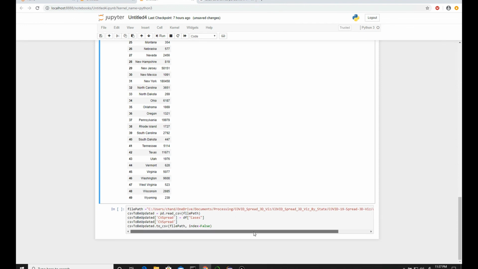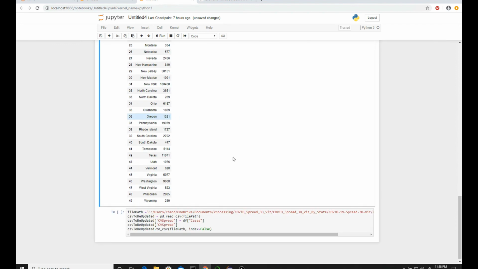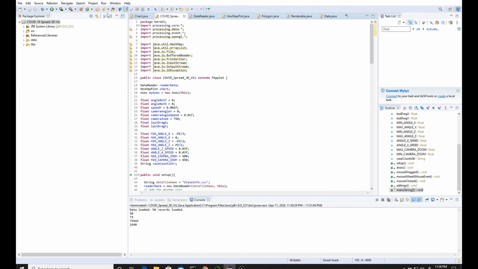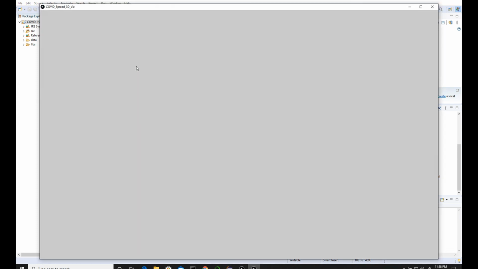Now this is the file that is used by the Java visualization. This file contains more columns than this data, because it contains the state locations and all those things. So the collected data will be put inside this file. I'll run this one, and then it's loaded. Now I'll go to the visualization and run it again, and it should contain the new data.